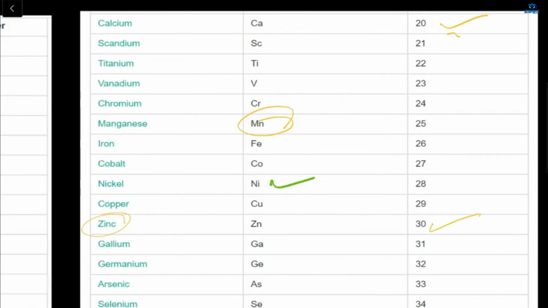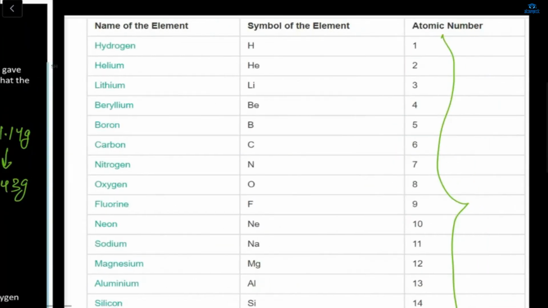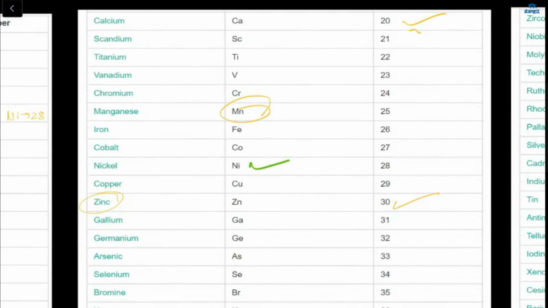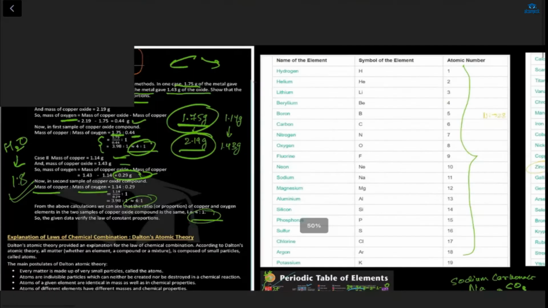Okay, one more last. What about nickel? Nickel symbol and atomic number. Ma'am, Ni will be the symbol, and the atomic number is 28. Yes, very good.